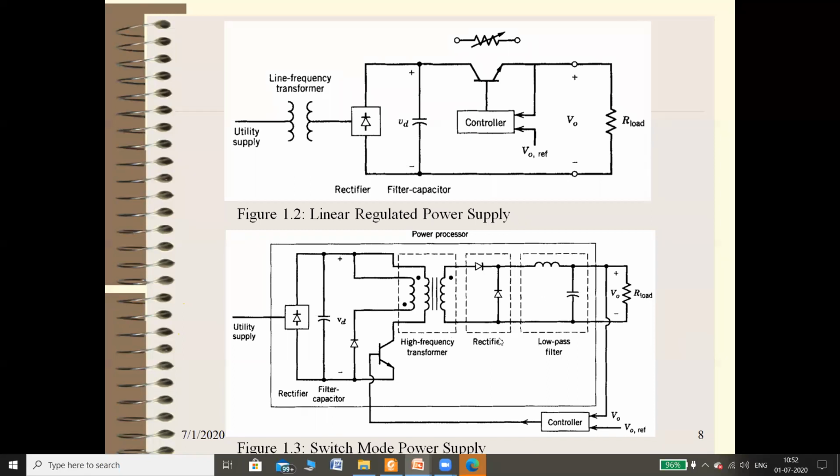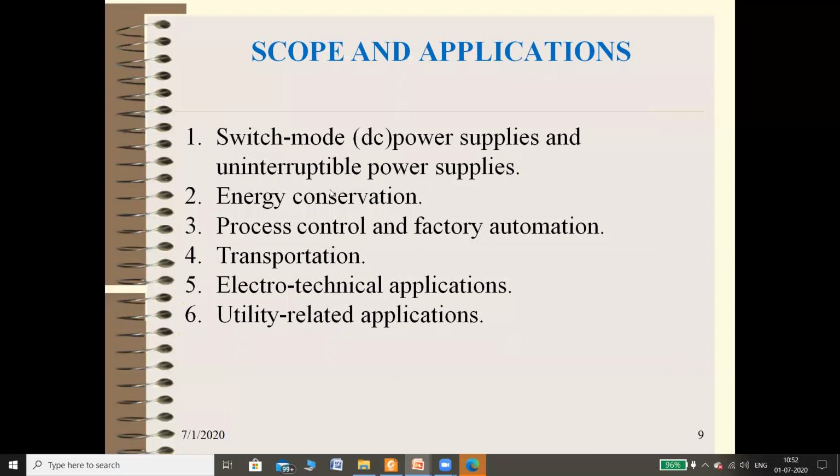Then scope and applications. These are the applications of power devices. Switch mode power supply and UPS, uninterruptible power supply, are applications of these devices. Then energy conversion, which we already discussed: AC to DC, DC to AC, DC to DC, or AC to AC.